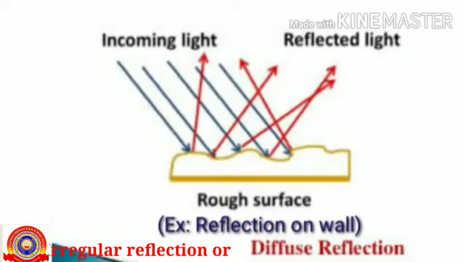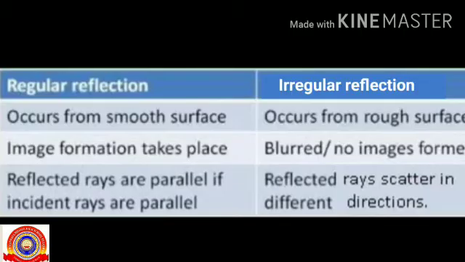Next one, irregular reflection, also called diffuse reflection. This happens in rough surfaces. Example, reflection on a wall. When light falls on a rough surface, it undergoes an irregular reflection. This is also called scatter reflection. Here light undergoes reflection but no image is formed though. In the dust particles of the atmosphere, light undergoes scatter reflection. This is called scattering. So let's see what are the differences between regular reflection and irregular reflection.